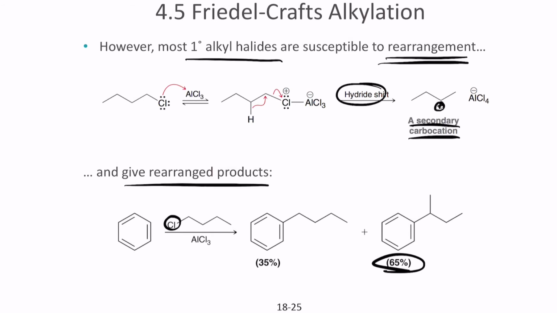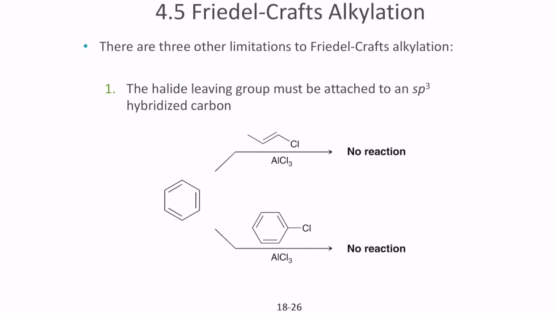So causing it to form a rearranged product, even though it's a primary alkyl halide. So there are 3 other limitations with this Friedel-Crafts alkylation. One, the halide, which is the leaving group, must always be attached to an sp3 hybridized carbon, which means that